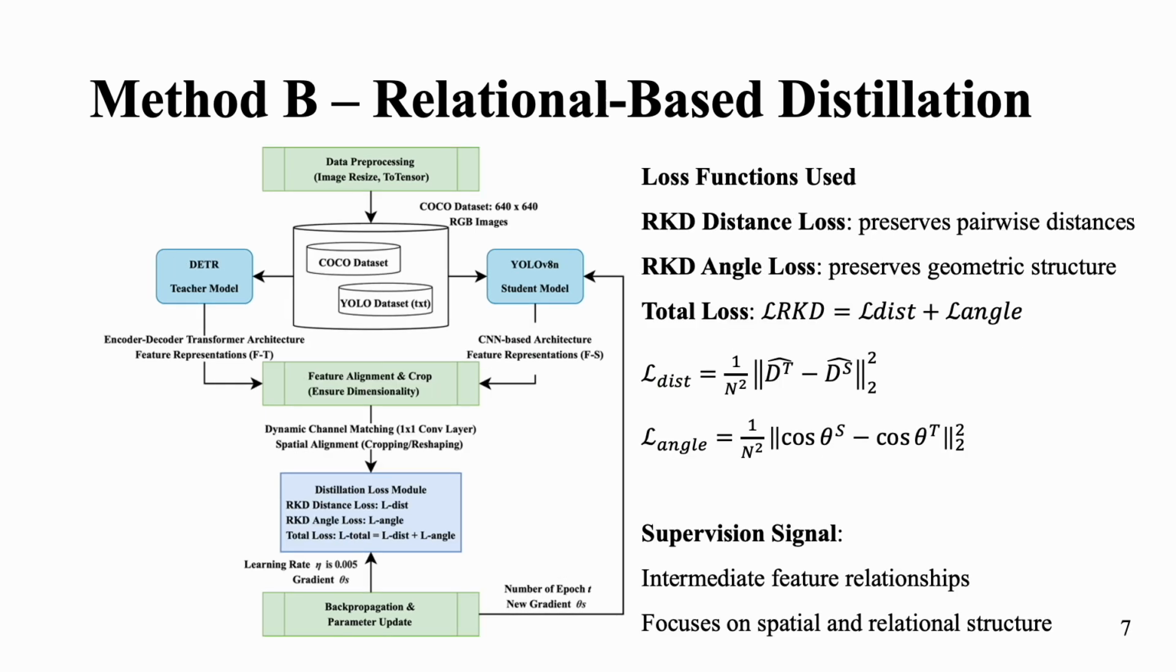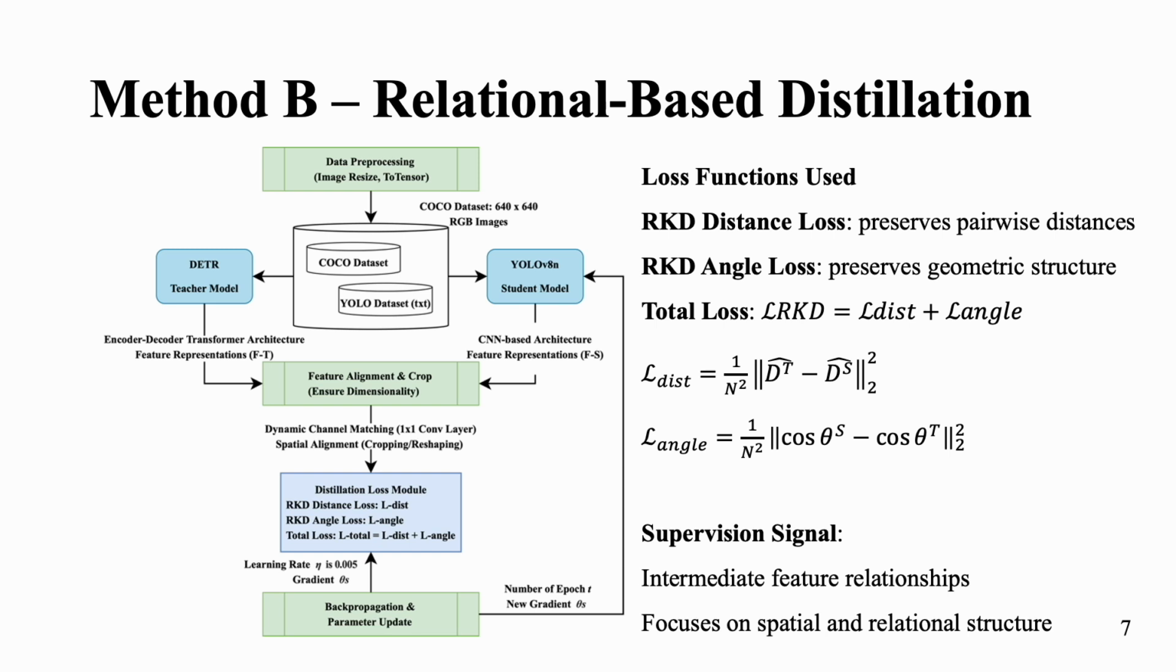In Method B, we choose Detection Transformer because its transformer architecture captures global object relationships using attention mechanisms. This makes it ideal for transferring relational knowledge. The strategy focuses on spatial relationships between feature vectors, including relative distance and angles in the feature space. To bridge the gap between architectures, we extract intermediate features and use one-by-one convolution and reshaping to match the dimensions between Detection Transformer and YOLO version 8 Nano.